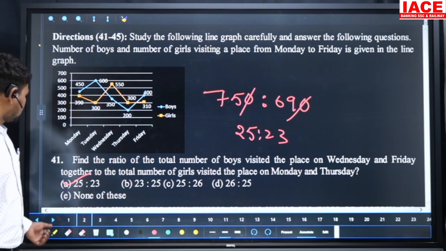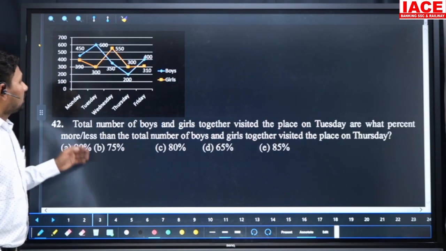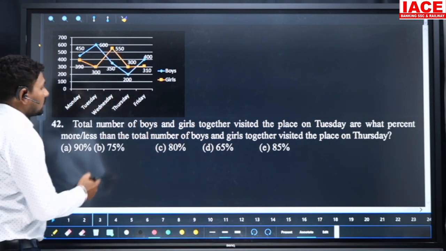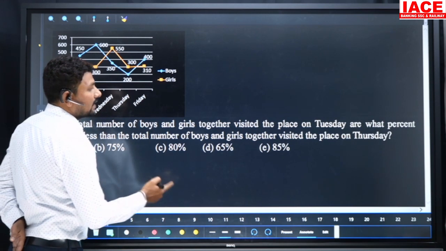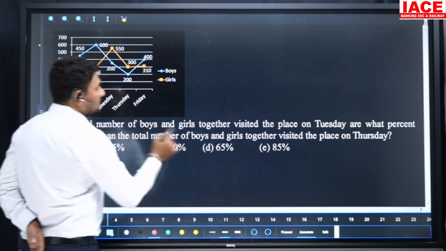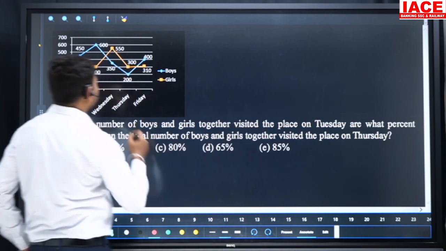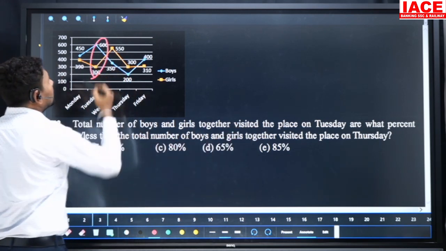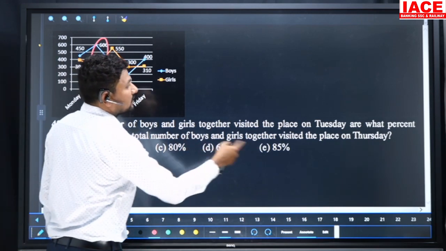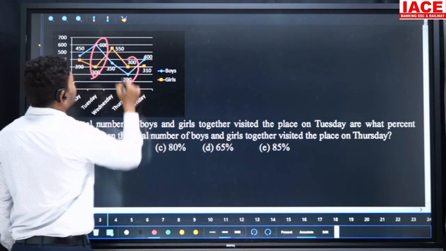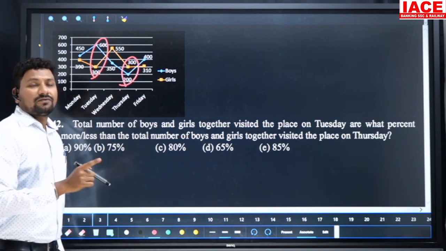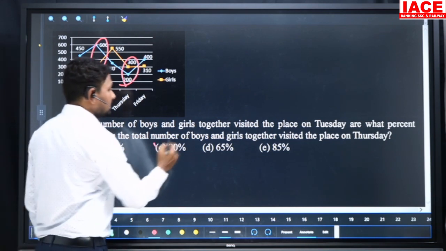Moving to the next question for the same data. The total number of boys and girls together who visited the place on Tuesday is what percentage more or less than the total number of boys and girls together who visited on Thursday. Tuesday total value is 900. Thursday value is 500. 900 is more than 500. How much more? 400 more. Out of 500, 400 is how much percentage? 80 percentage.